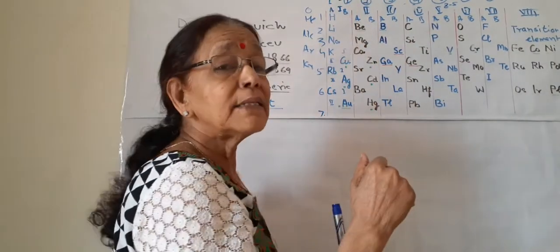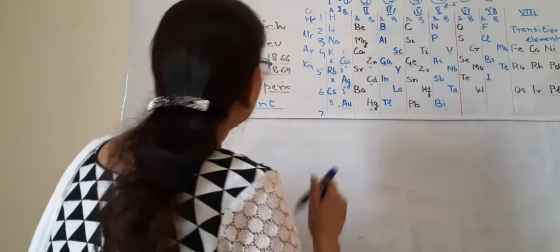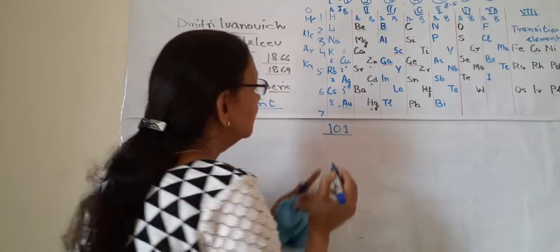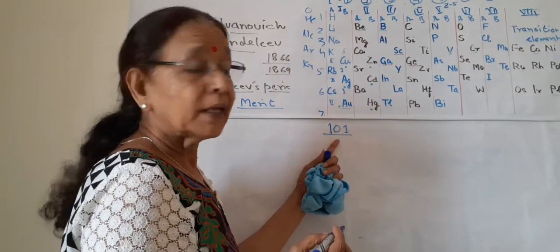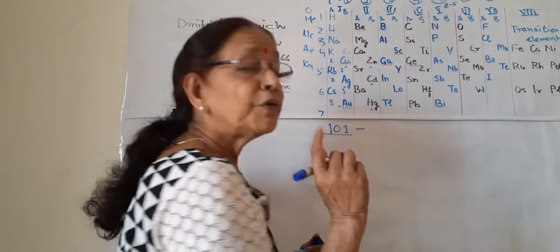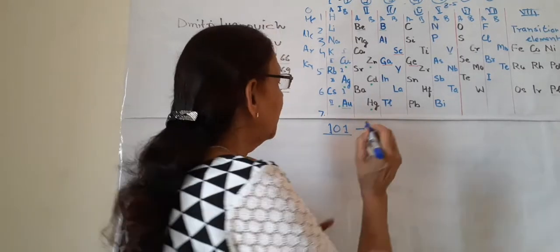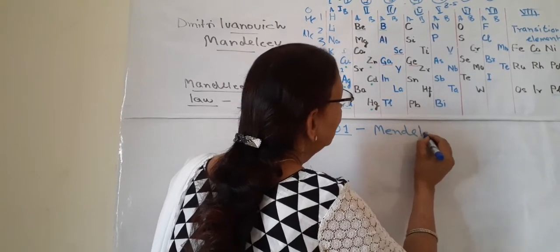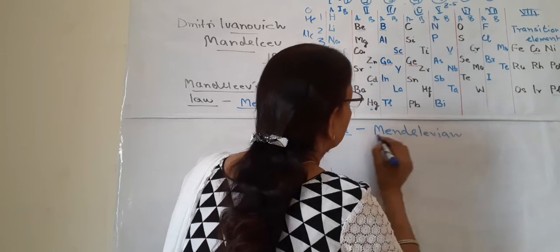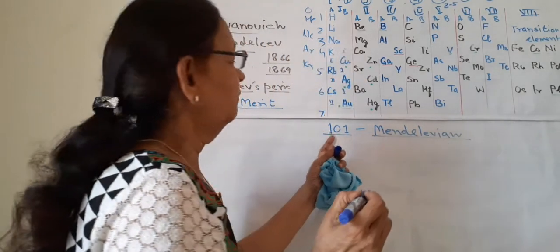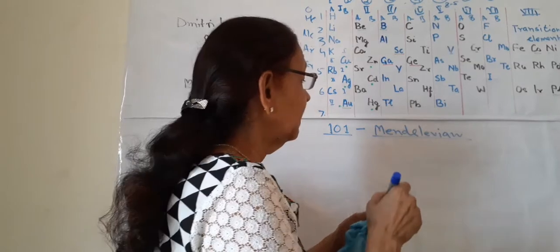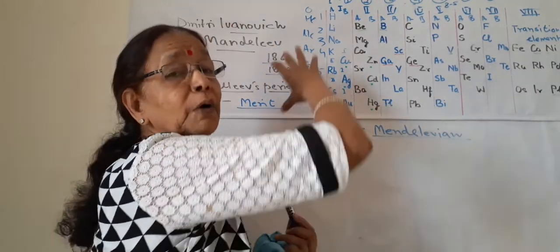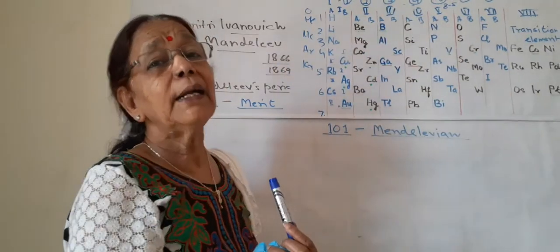But this is being rectified: this is element 101, which was not named till now, and it was named Mendelevium.